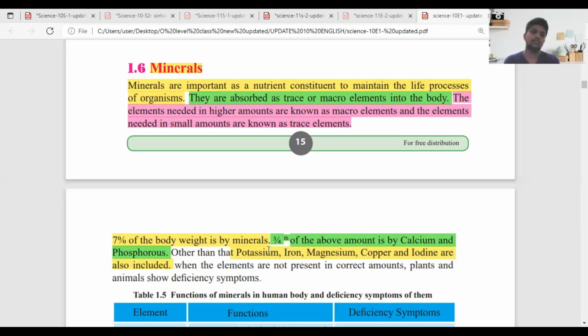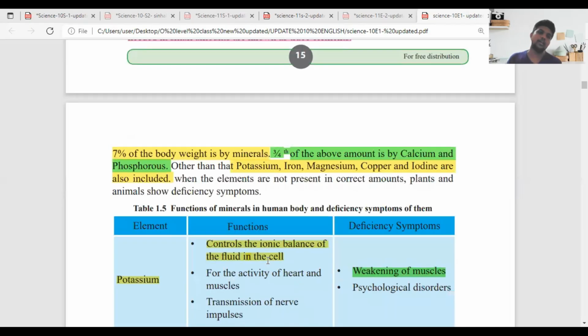Yes. Then, when we come to the next point, 7% of your body weight is minerals. Carbohydrates, proteins and lipids make up a higher percentage, but for inorganic compounds like minerals, we don't need that much. Closely, it is about 7%. When I consider our body weight as 100 kilograms, 7 kilograms of minerals may be there.